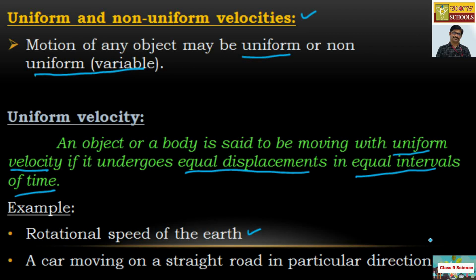Another example: a car moving on a straight road in a particular direction. If it maintains equal displacements in equal intervals of time, then the motion of the car is also an example of uniform velocity. I hope you got the examples clear.